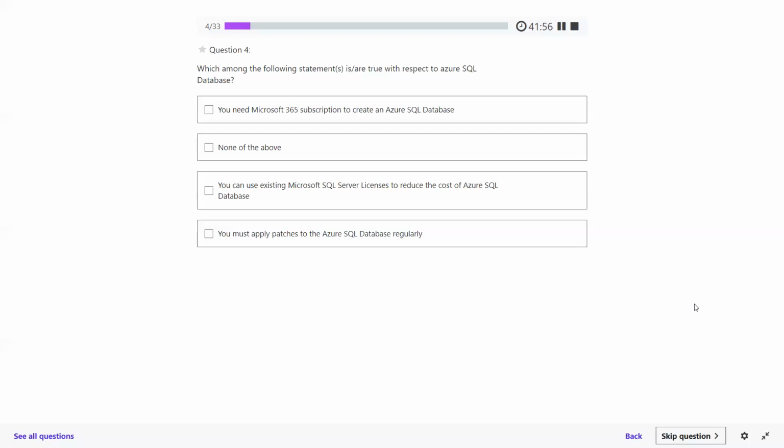But if the database is shareable, then definitely you can use the existing license. The existing license is applicable in terms of the database and the OS as well. Maybe you have purchased some software or services, so you can use them as part of Azure as well. This is the advantage. Our licenses and subscriptions are not going to be wasted.